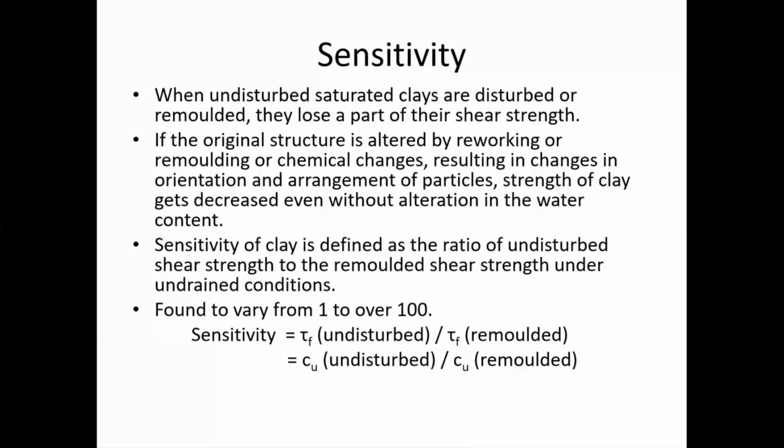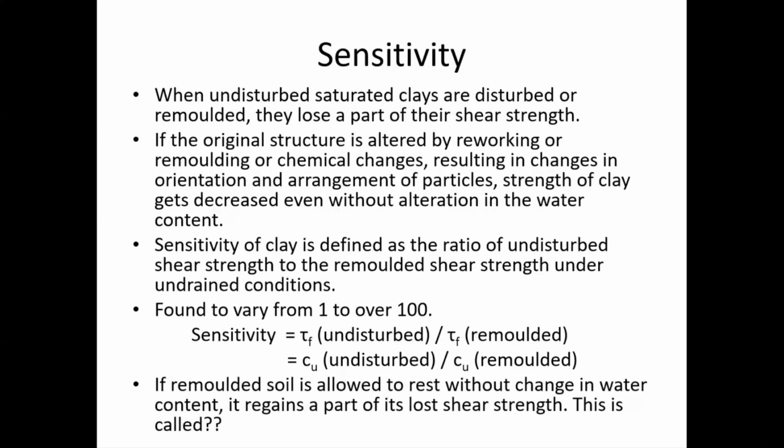Cu represents undrained cohesion because clay soils get their strength from cohesion. So tau of cohesive soils are essentially C itself. So undrained cohesion of undisturbed soil to undrained cohesion of remolded soil. So that ratio is called sensitivity of the soil.